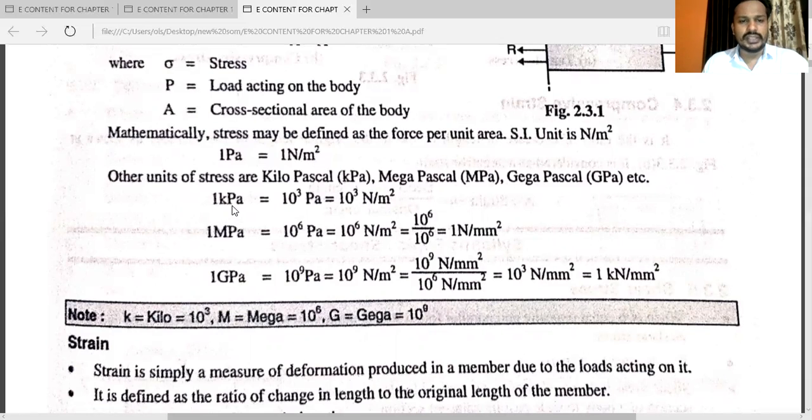So 1 kPa is equal to 10 raised to 3 Pascal, which is 10 raised to 3 Newton per meter square. 1 megapascal is equal to 10 raised to 6 Pascal, that is 10 raised to 6 Newton per meter square. And 1 gigapascal is equal to 10 raised to 9 Pascal, that is 10 raised to 9 Newton per meter square. You can see kilo is 10 raised to 3, mega is 10 raised to 6, and giga is 10 raised to 9.